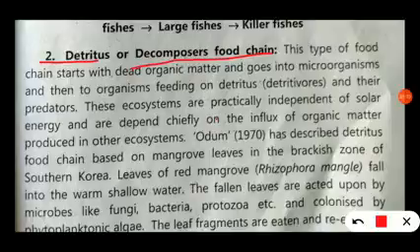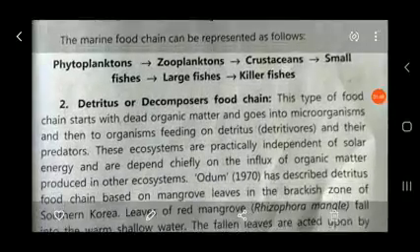This food chain is not directly dependent on solar energy. As you see in forest, grassland, and aquatic ecosystems, these food chains depend on solar energy, because in those ecosystems plant producers are the main source of food. They acquire light and convert it into chemical energy. But here we cannot say that producers are present. Here the chain starts directly from dead organic matter.